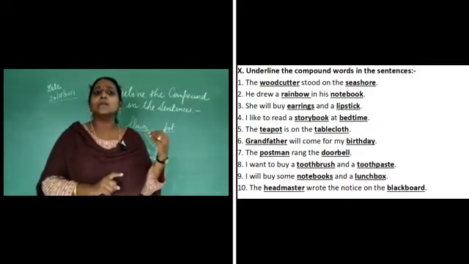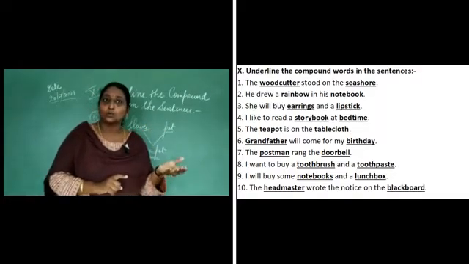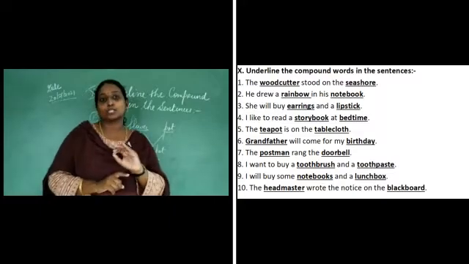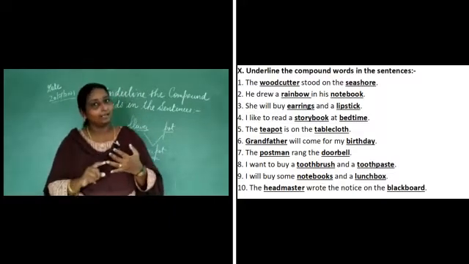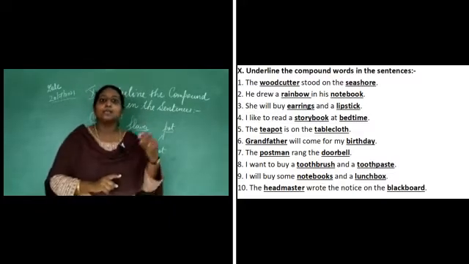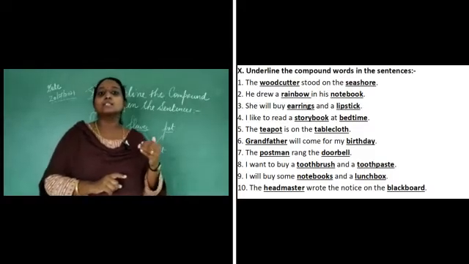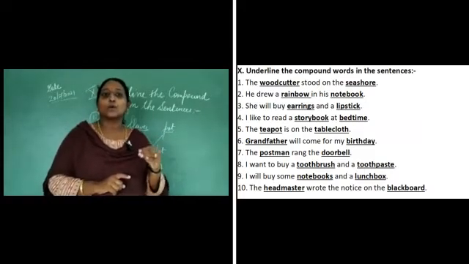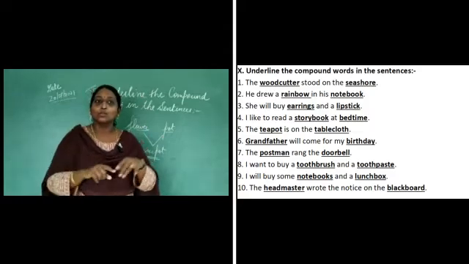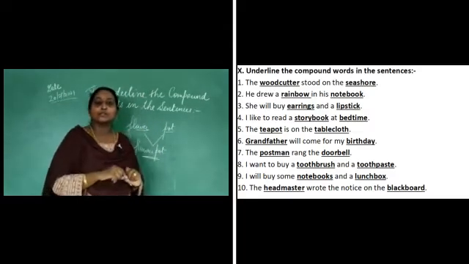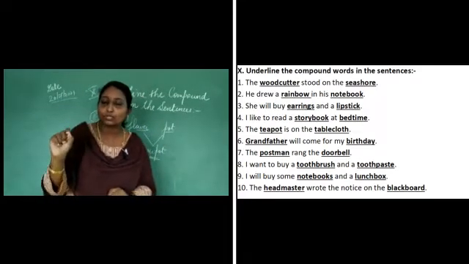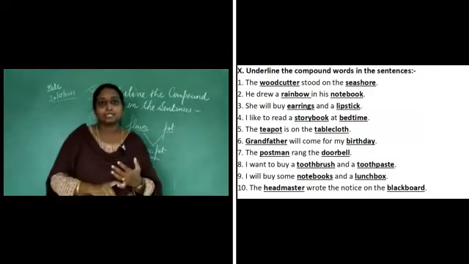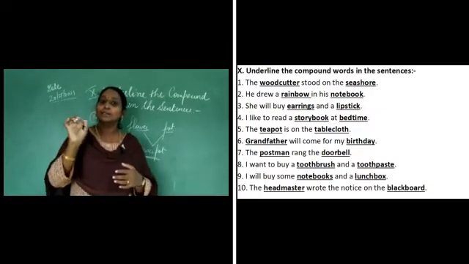The ninth one, I will buy some notebooks and a lunch box. Notebooks and lunch box are compound words. The last one is, the headmaster wrote the notice on the blackboard. Headmaster is a compound word used there, and blackboard is also a compound word. Underline the word headmaster and underline the word blackboard.